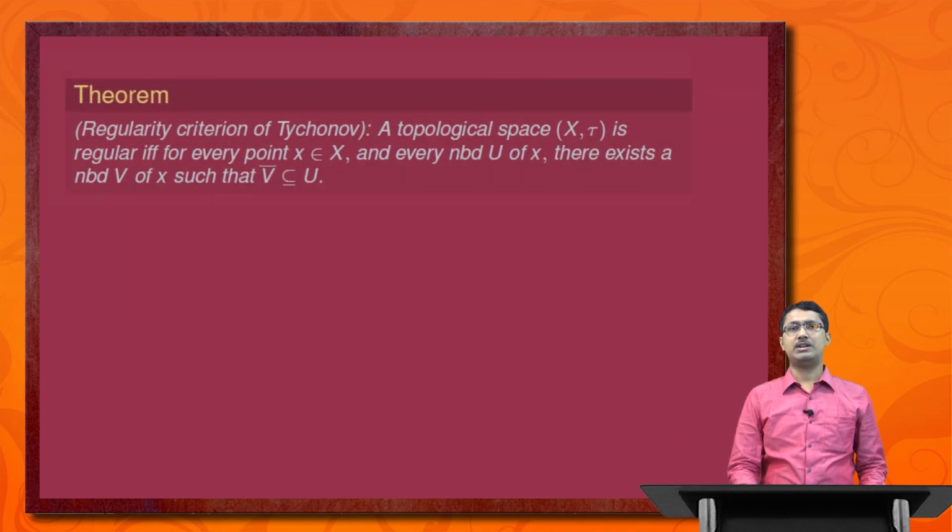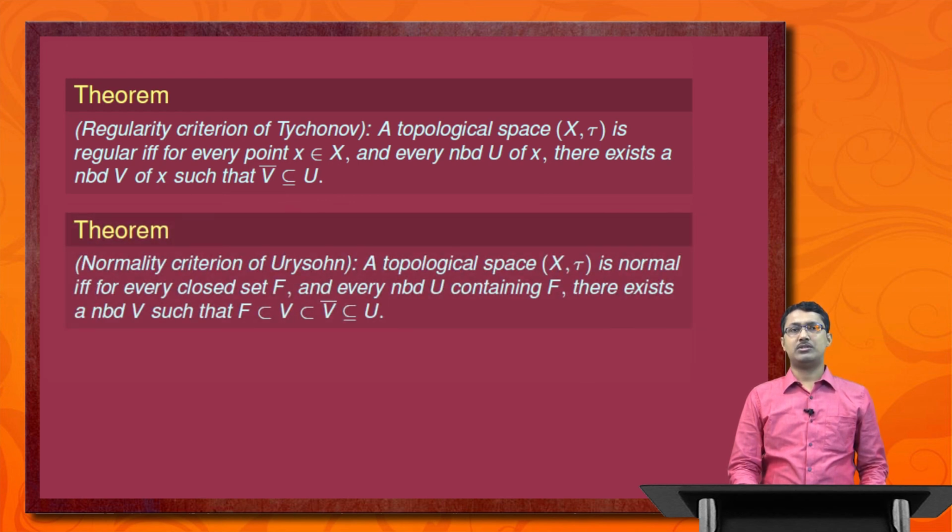Next, we get the regularity criterion. A topological space (X, tau) is regular if and only if for every point x belonging to X and every neighborhood U of x, there exists a neighborhood V of x such that V bar is a subset of U. Then we introduce the normality criterion of a topological space. A topological space (X, tau) is normal if and only if for every closed set F and every neighborhood U containing F, there exists a neighborhood V such that F is a subset of V and V bar, that is V union its limit points, is a subset of U.